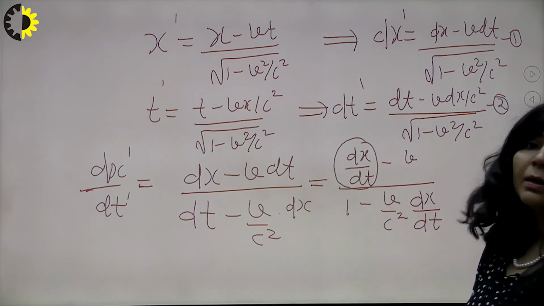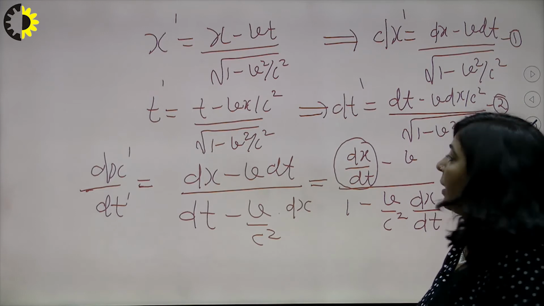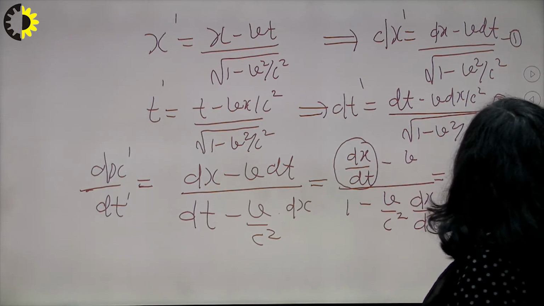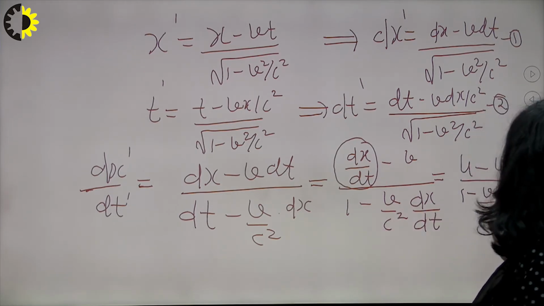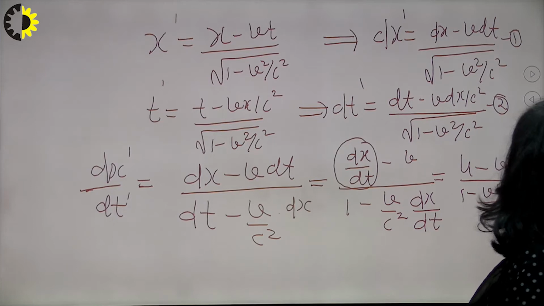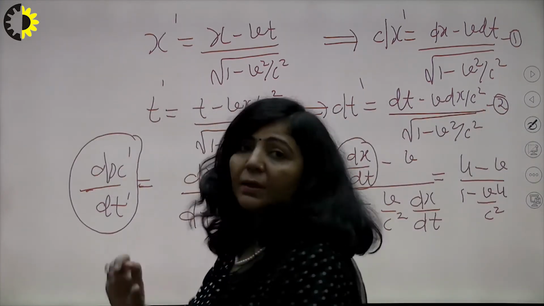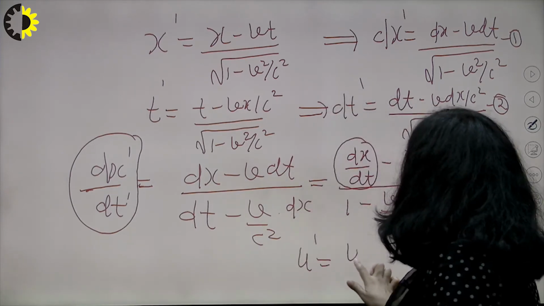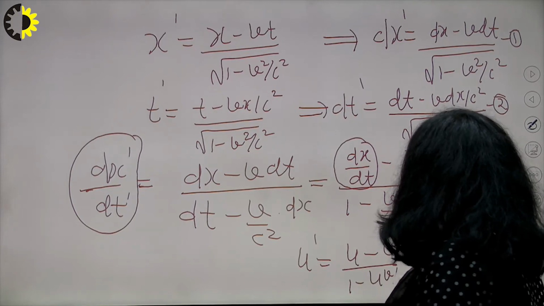This is the velocity of the particle with respect to frame S. It means this particular term is u minus v upon 1 minus v upon c square, and dx upon dt is u. So what is this term? This is your u dash. It means your u dash is simply u minus v upon 1 minus uv upon c square.